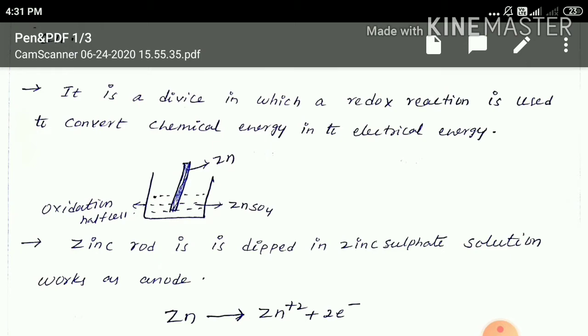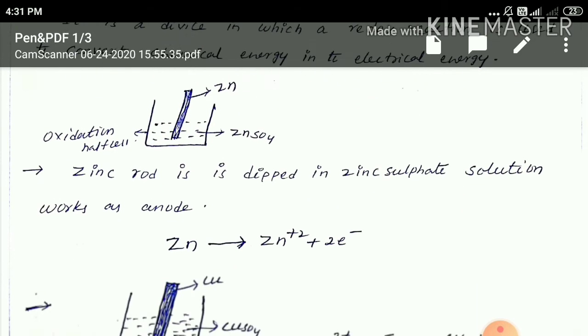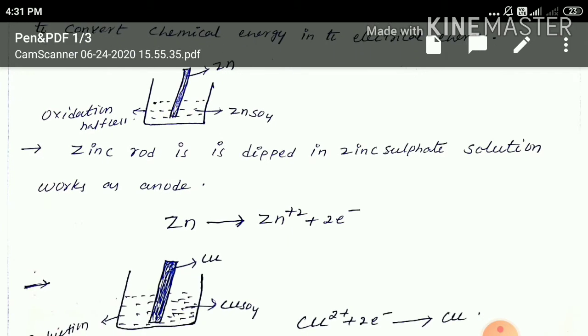So here zinc loses electrons and is converted into Zn+2 ions. If you observe, this reaction is an oxidation reaction. That's why this compartment is called the oxidation half cell. Why? Because in this compartment the zinc metal atom loses electrons and is converted into Zn+2 ions.